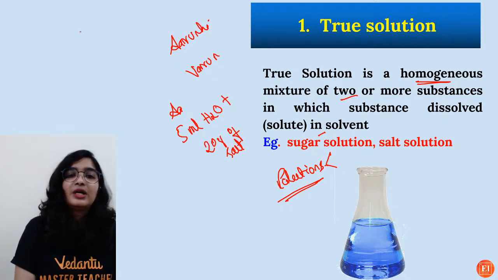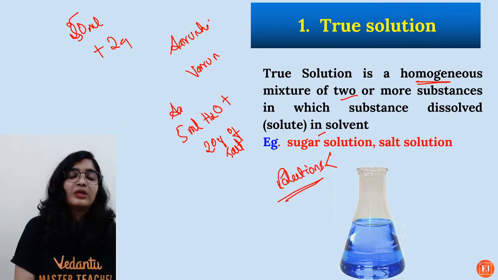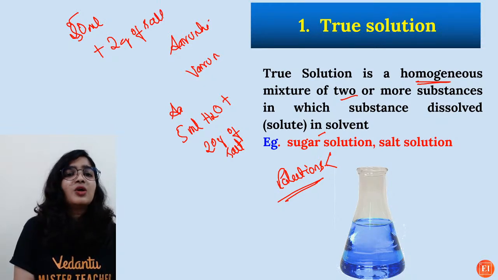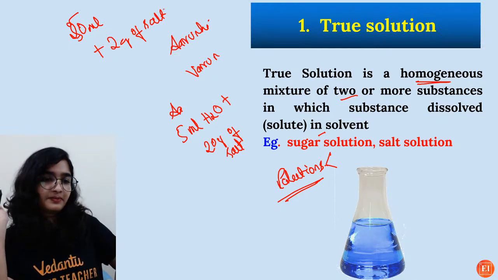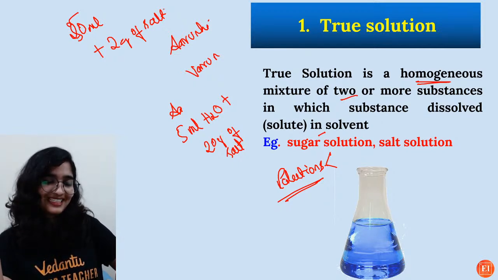Varun will take 50 ml of water plus 2 gram of salt. Which according to you is right? Arushi or Varun? Varun, sir? Even Arushi is agreeing.